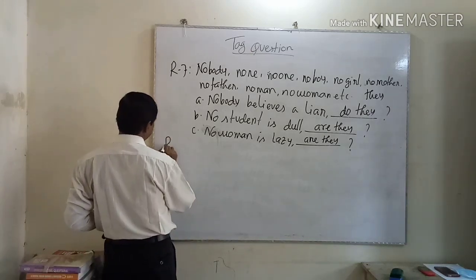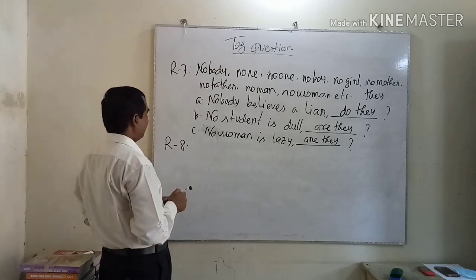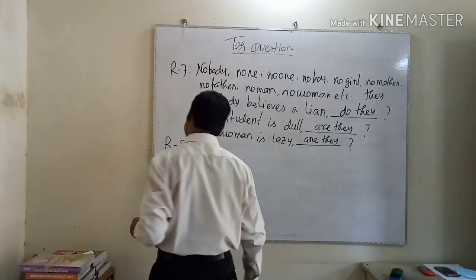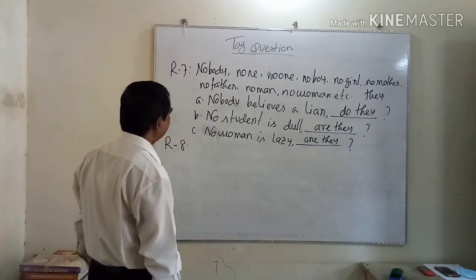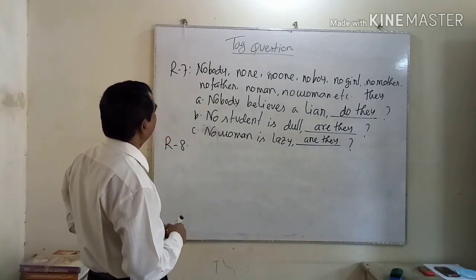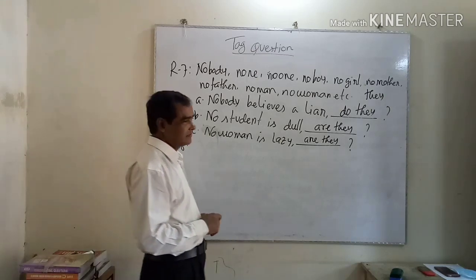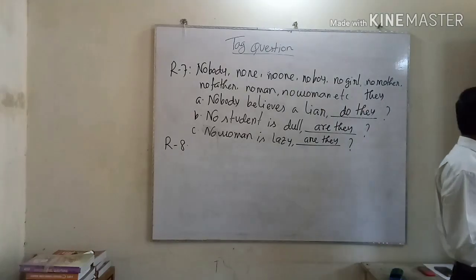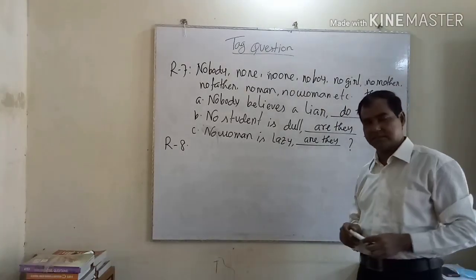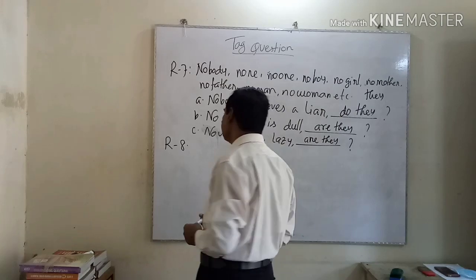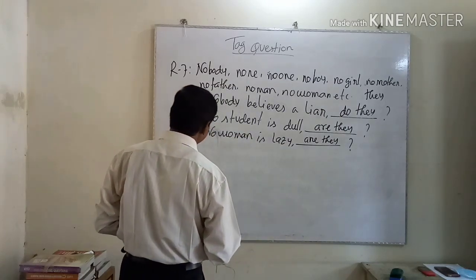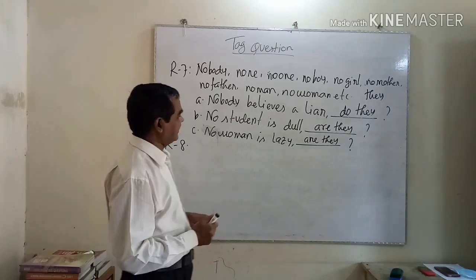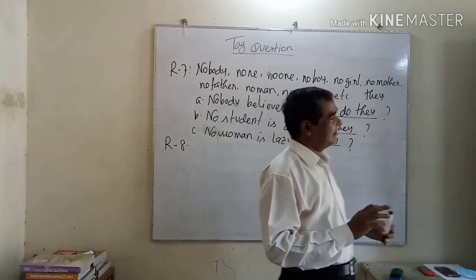Now, I will write another rule, Rule number 8. You know the imperative sentence, which denotes order, command, advice, etc. At the time of writing an imperative sentence, the tag question will be "will you."